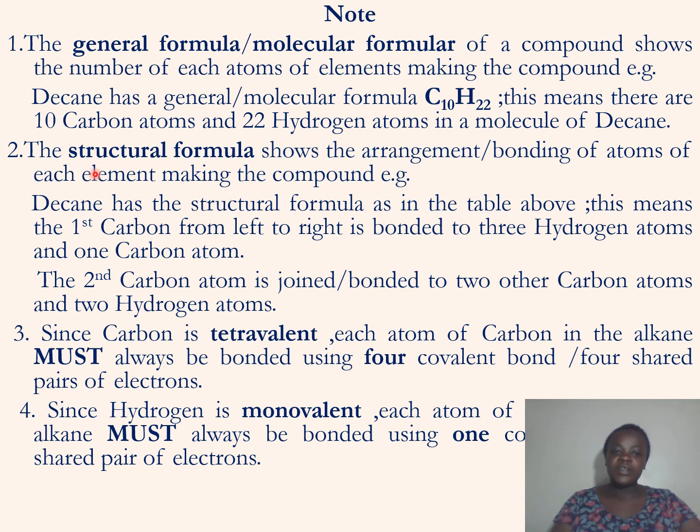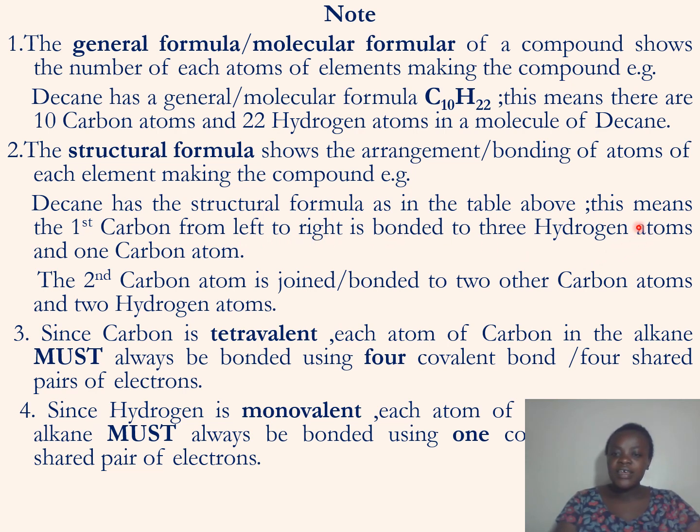What is the difference now between the general formula and structural formula? The structural formula shows the arrangement or the bonding of atoms of each element making the compound. We have seen from the table, we have the open structural formula. It is showing the arrangement of carbon and the bonding, that is carbon to hydrogen, carbon to carbon, of each element making that compound. Decane has the structural formula as shown in the table.